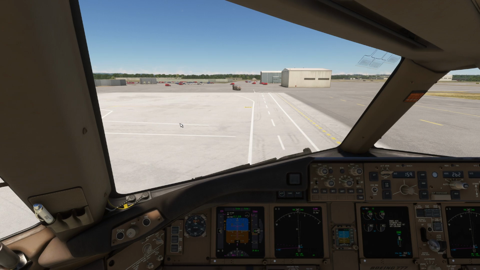We're at gate 12 today. So let's go. Manchester Ground, Red 64 at gate 12, requests taxi to the active. Departure to Bradley. I should have said IFR to Bradley, not departure to Bradley.